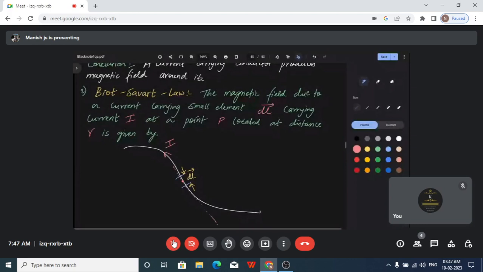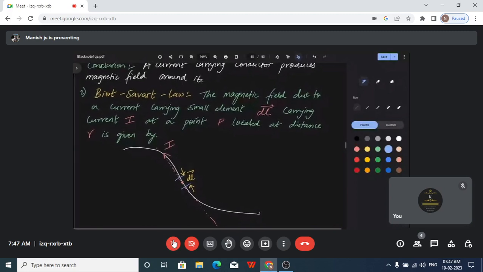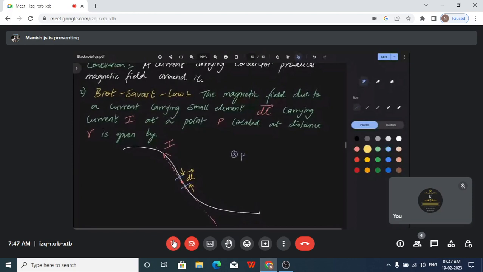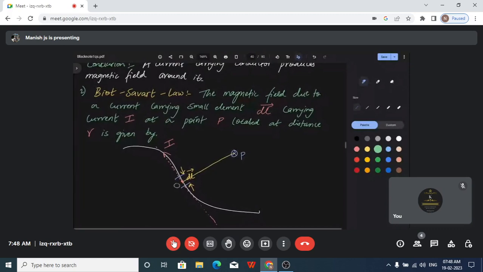I'm using a dotted line notation, just draw a tangent to that point. Now we are finding the magnetic field at a point P. This is point P, and it is located at a distance of R. The distance is purely R. This point we will take as O, so OP is equal to R.